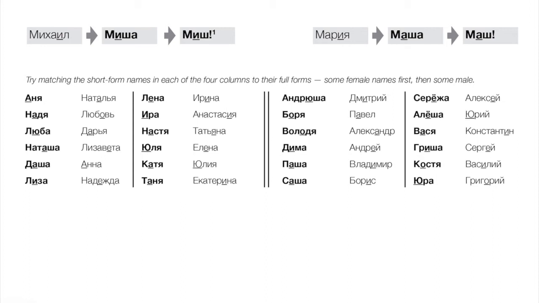You're trying to get his attention. You're calling out to him, Mish. Often they'll repeat it, Mish, Mish. It's just a standard little formula for getting someone's attention.